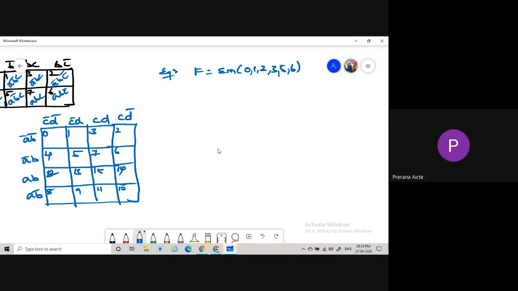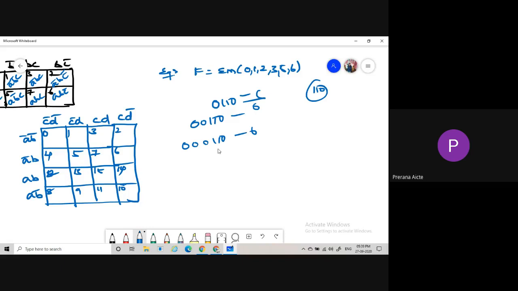So what is the binary representation of 6 with minimum bits? 110 is enough, right? 6 can be represented as 0110 or 00110 or 0001110, but it is always 6 only. So 3 variables is the minimum number, and that's why we are using a 3 variable K map.